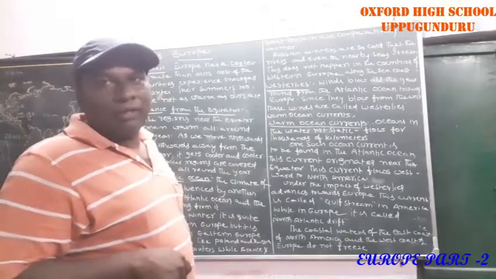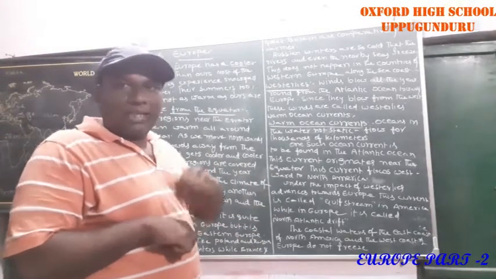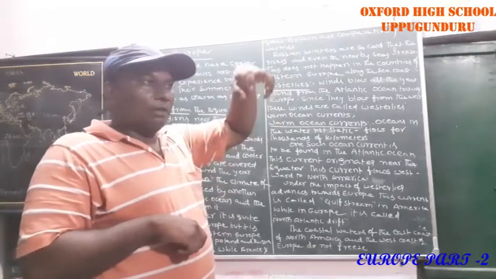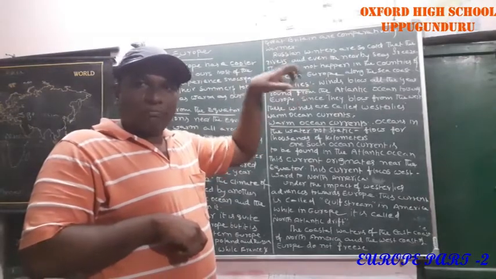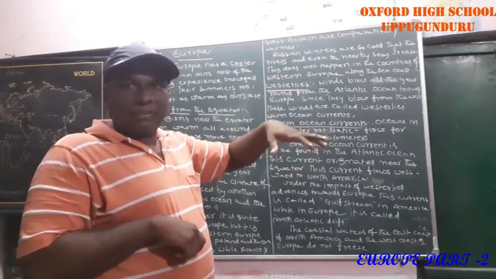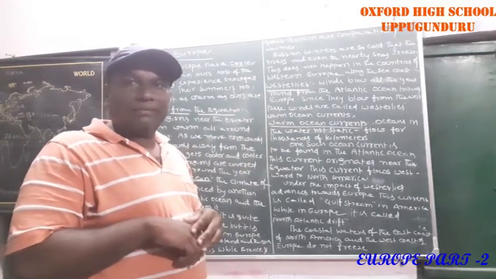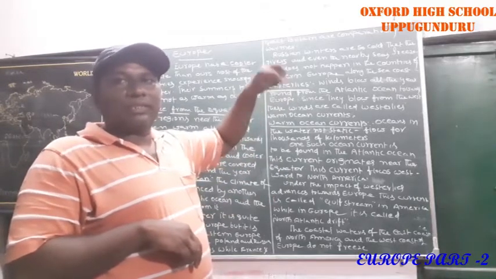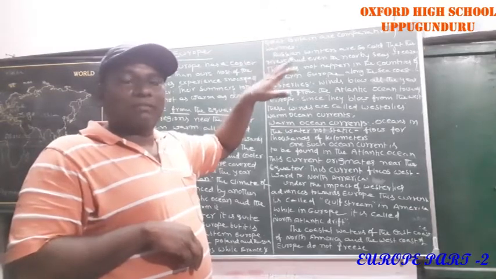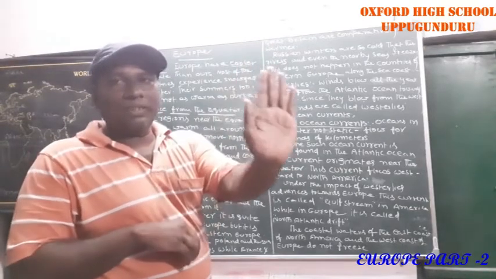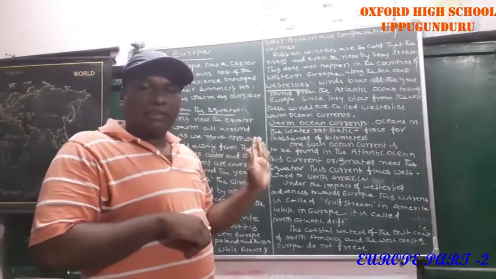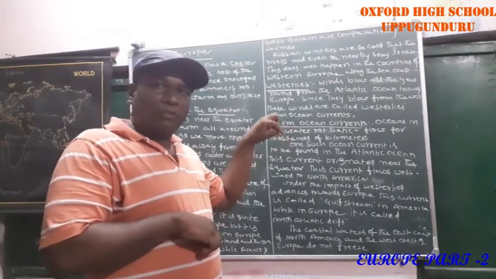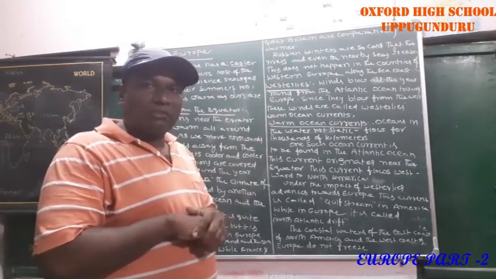Understood? In this session I explained the climatic conditions of Europe. Cooler conditions prevail in Europe, and especially in winter they experience snowfall. These European countries are far away from the equator, that's why temperatures are very low. When compared to Eastern Europe, Western European countries experience warm conditions, that's why ships are going and trade is possible in those regions.